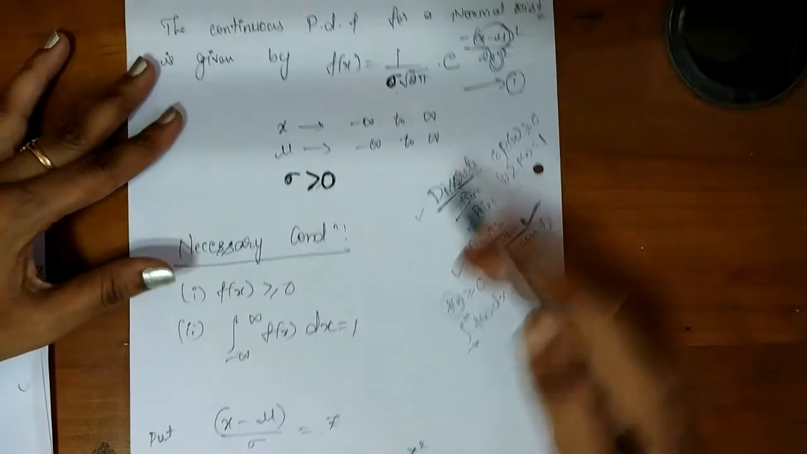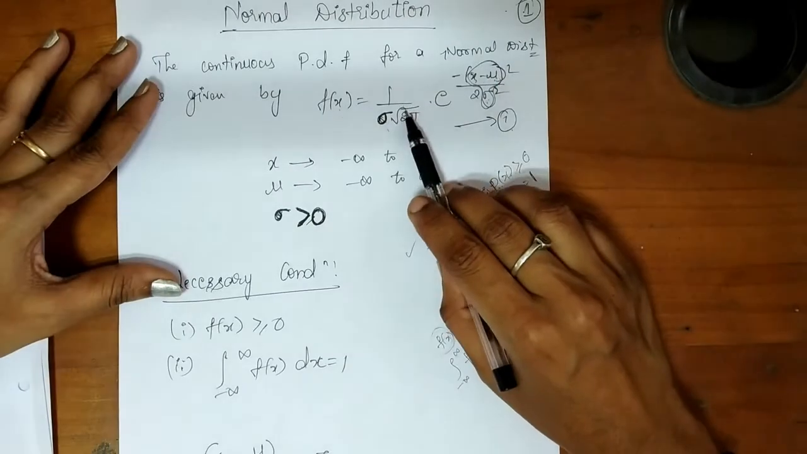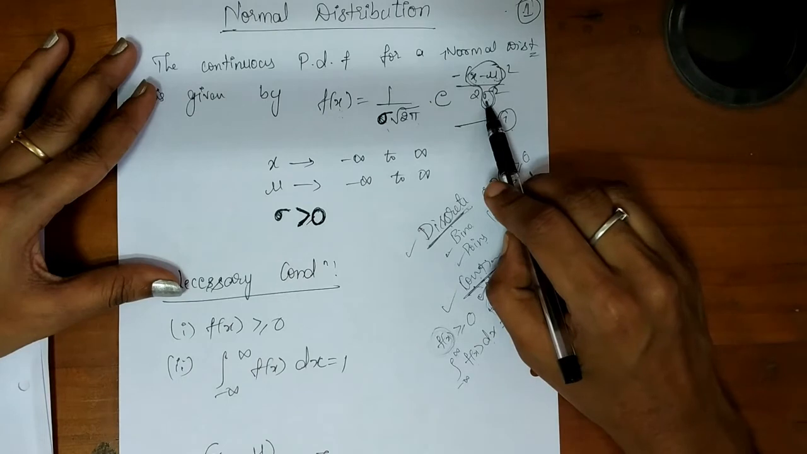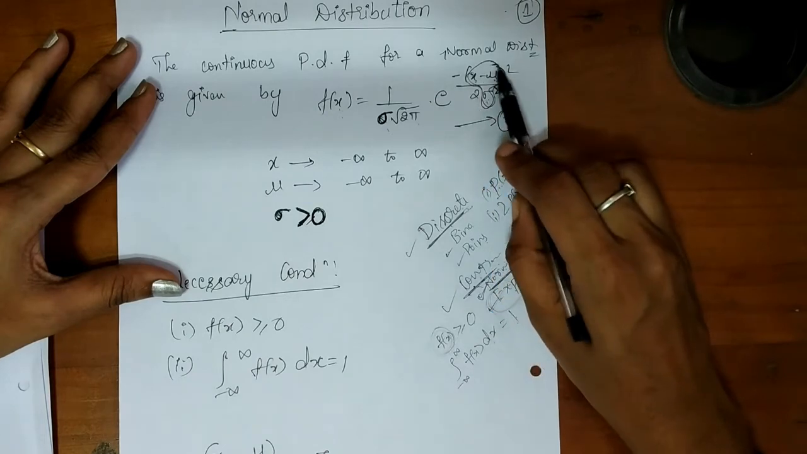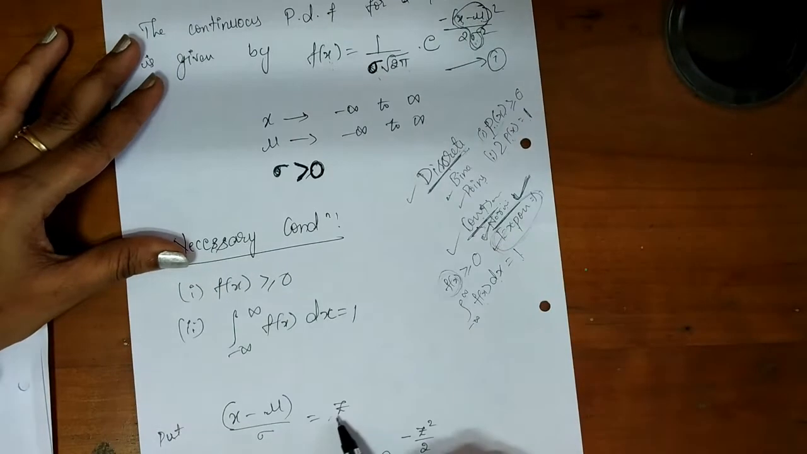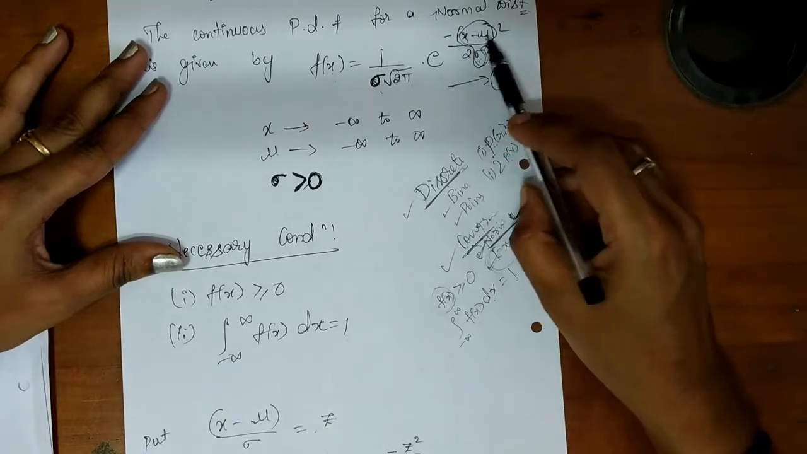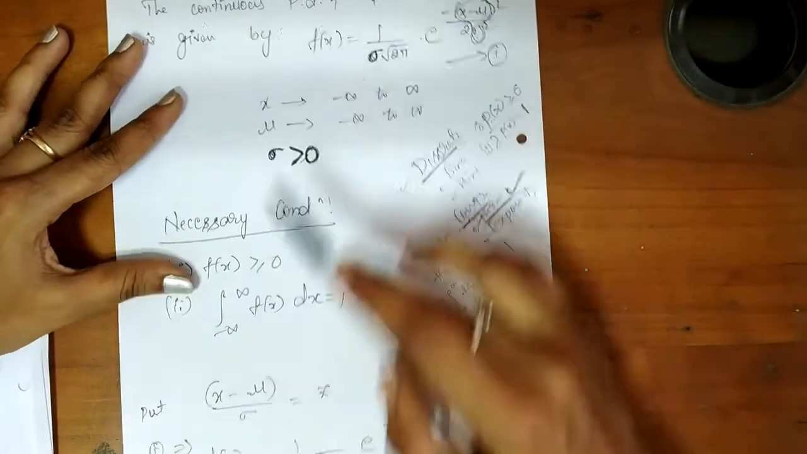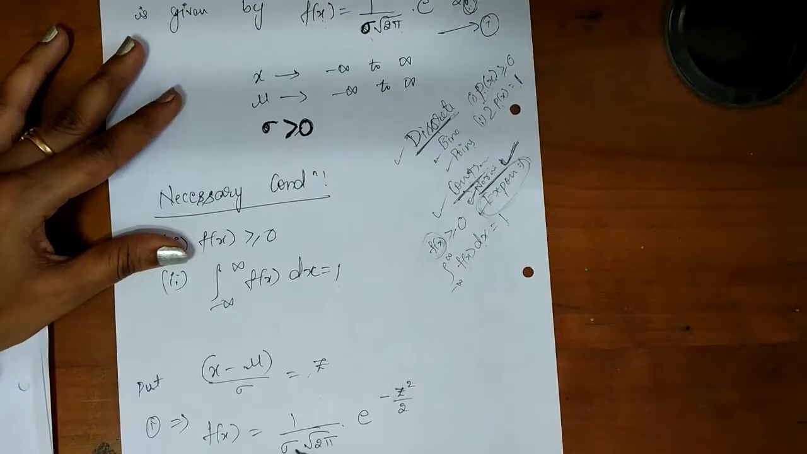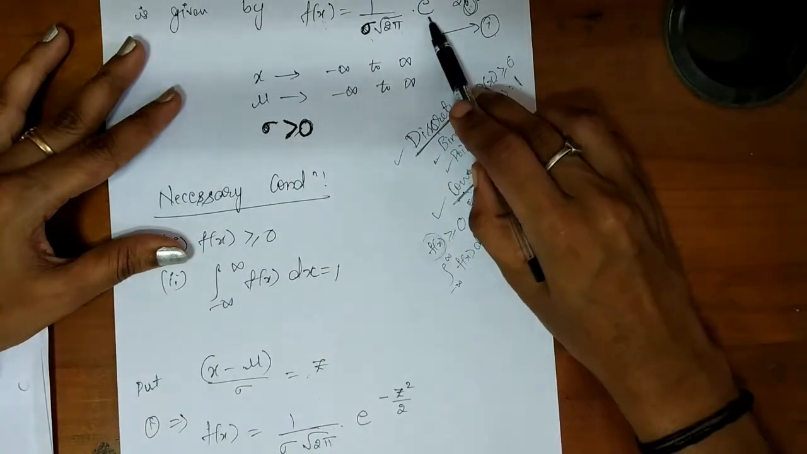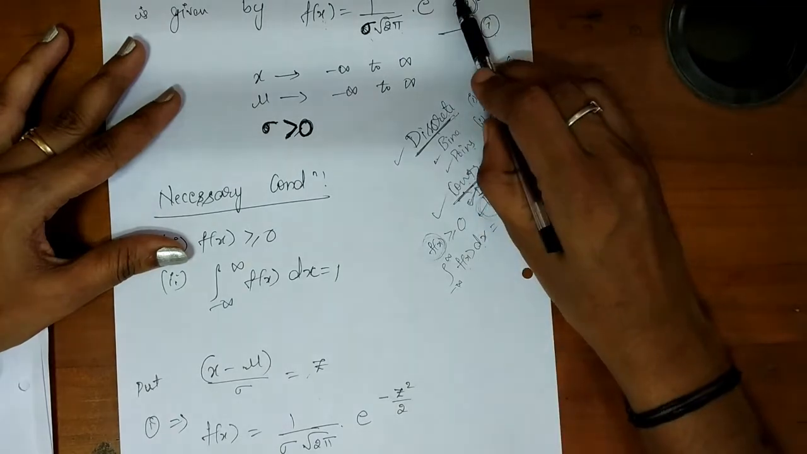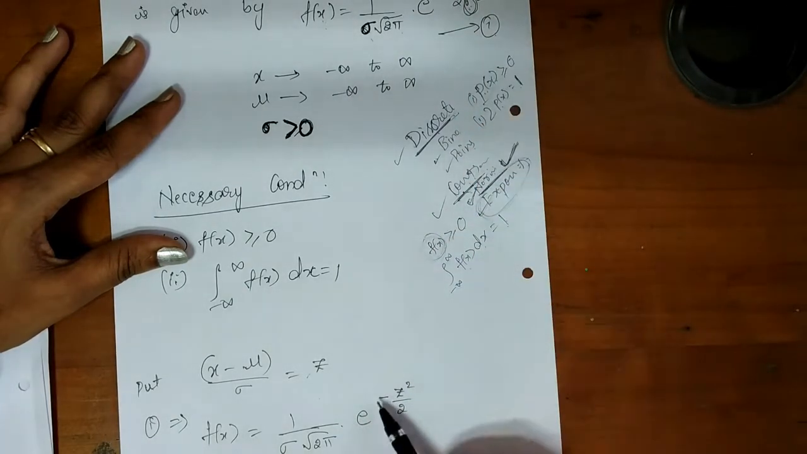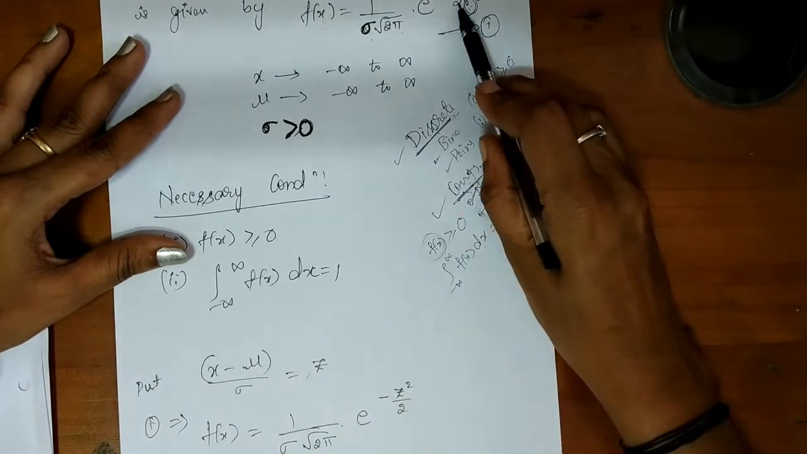Now, in the probability density function there is x minus mu divided by sigma. In place of this, if I take some other variable z, if I put x minus mu by sigma is equal to z, see what it will become. It will become f of x is equal to 1 divided by sigma into root of 2 pi into e to the power of minus, as x minus mu by sigma is written as z, so z square divided by 2.